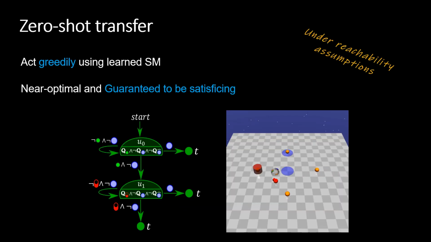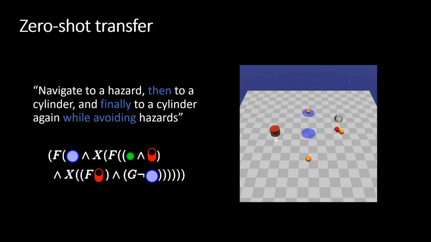By then following this skill machine, acting greedily with respect to the composed value function at each node, the agent is able to successfully solve the task. Importantly, for any new task given, we guarantee that the agent can immediately complete it while adhering to any constraints. For example, without further learning, the agent can also navigate to a hazard, then to a cylinder, and finally to a cylinder again while avoiding hazards.